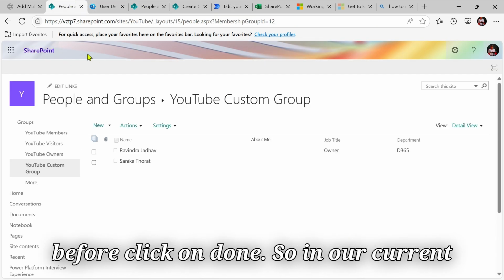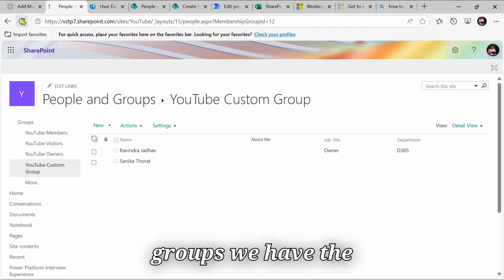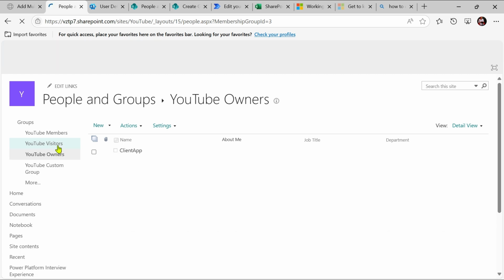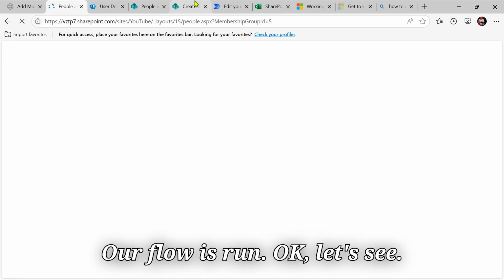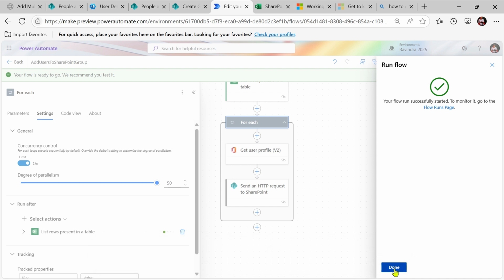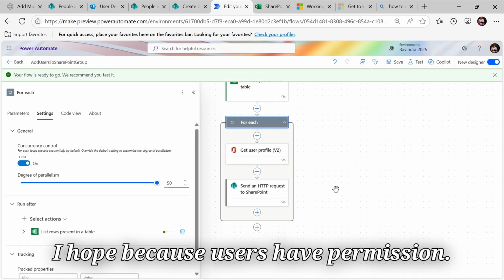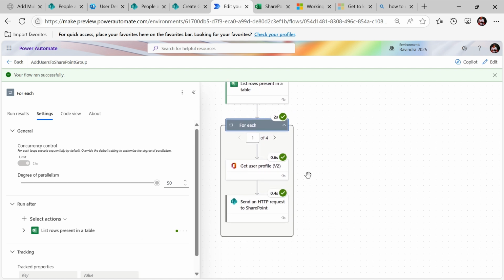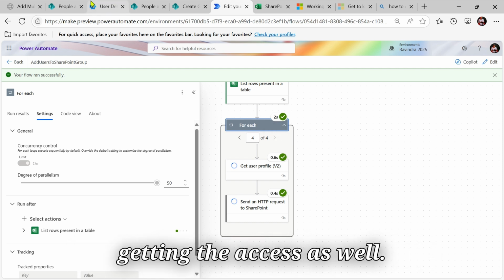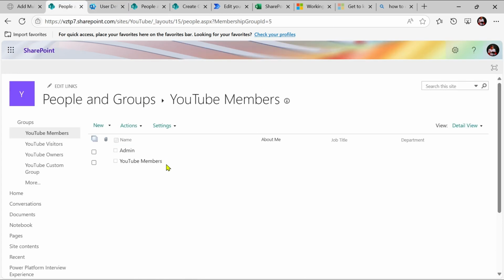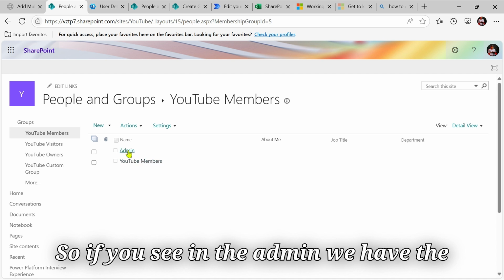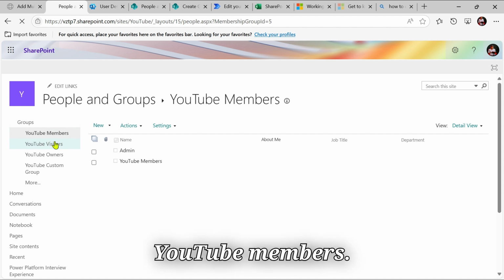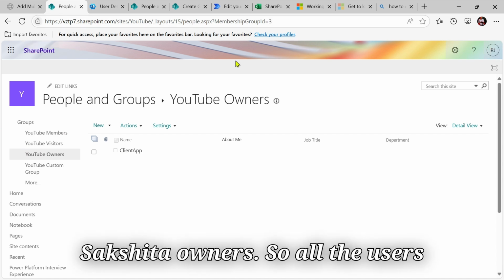Before clicking on done, in our current groups we have zero members in the owners as well as the visitors. Our flow has run. Let's see, I hope, because users have permission. Yes, our flow ran successfully and all the users are getting access as well. If you see in the admin, we have the admin, then YouTube members, owners, so all the users are there.